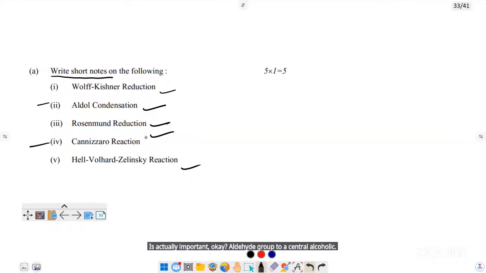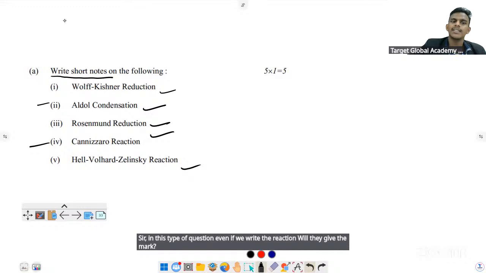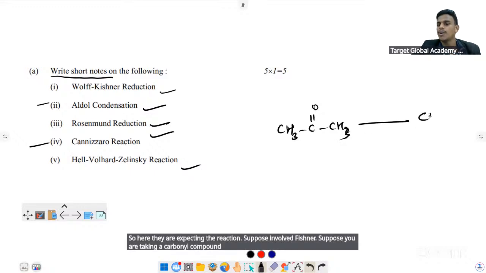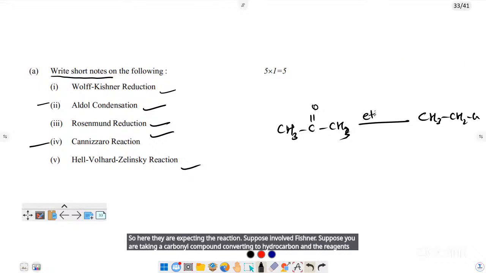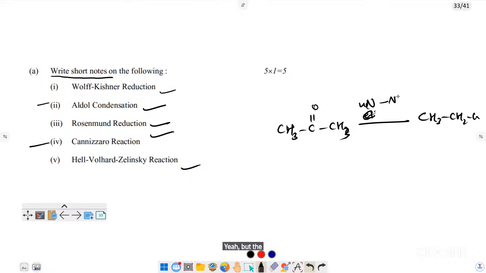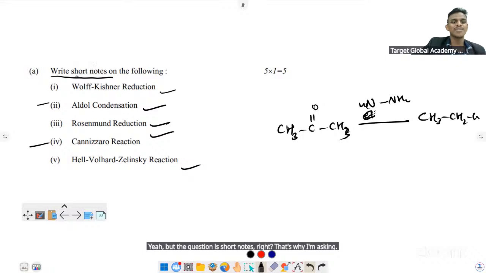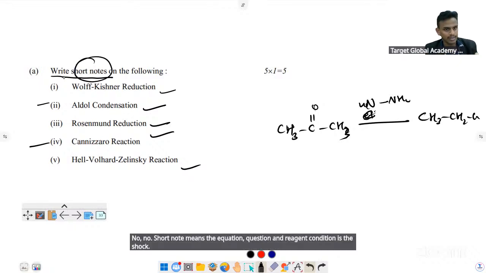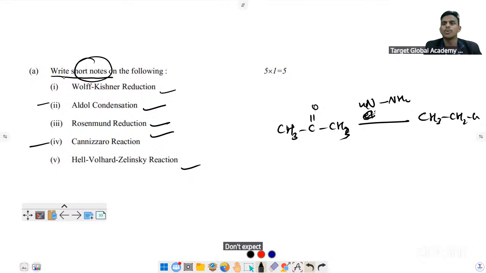Sir, in this type of question, even if we write the reaction, will they give the mark? Sure, here they are expecting the reaction. Suppose in Wolff-Kishner you take a carbonyl compound, convert it to a hydrocarbon, and give the reagents. That's fine. But the question is short notes, right? In chemistry, short note means the equation, the equation and reagent conditions. Don't expect a short note to mean a paragraph, simply a reaction and its reaction condition.